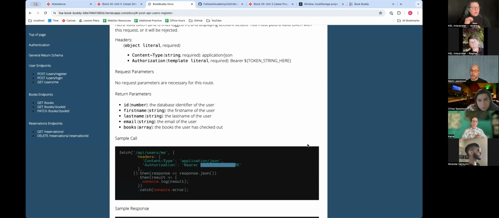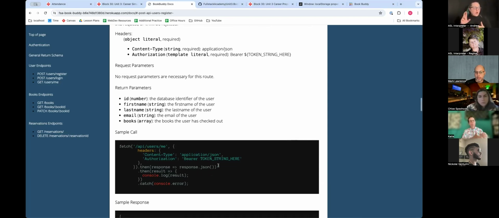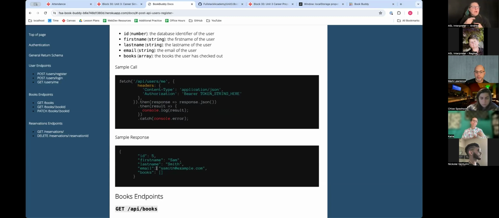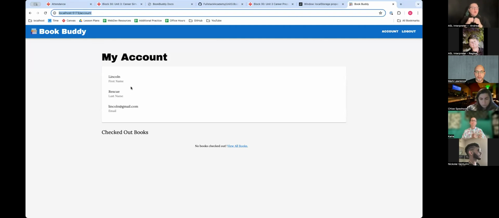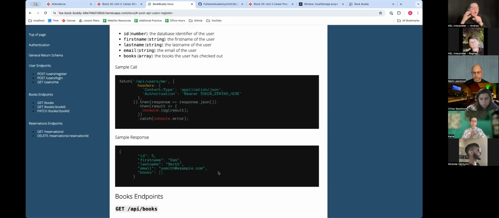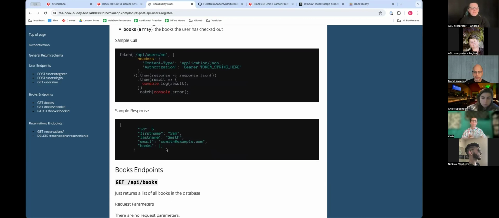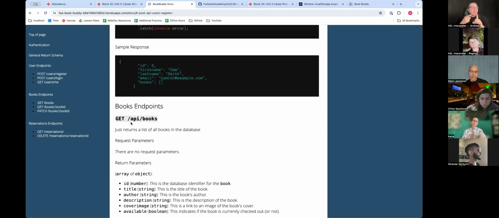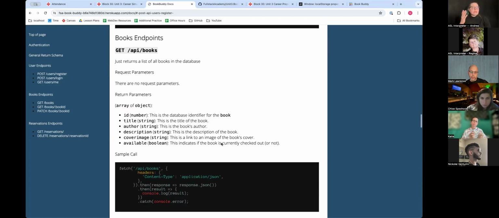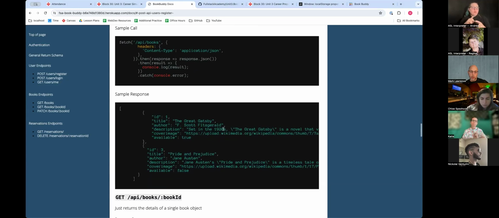This is basically what we've done in the last workshop when we did JSON web tokens. You have to have in your headers the authorization and then the bearer and then whatever token you have. And then you'll get back in this example here, kind of like how you see here with Lincoln, first name, last name, and any checked out books. So right now, Sam Smith doesn't have any checked out books and Lincoln doesn't have any checked out books. Then there's these other endpoints to actually get books. So get API /books will give you basically all the books like this.